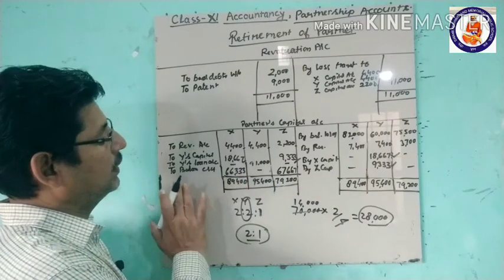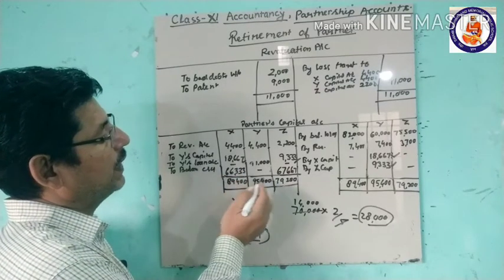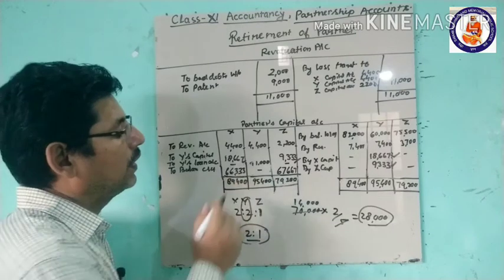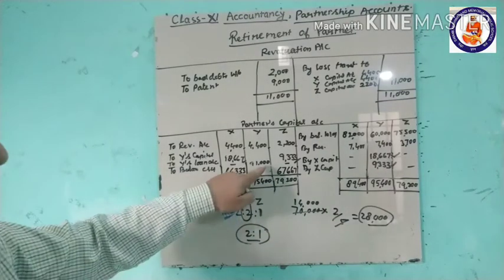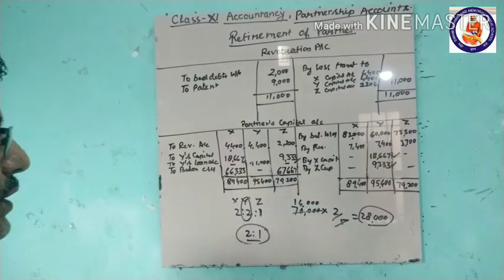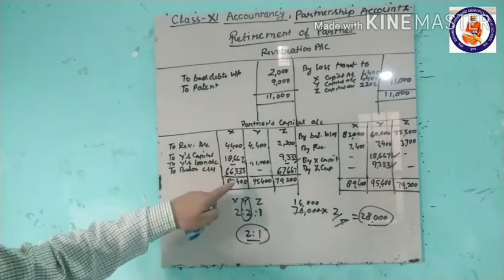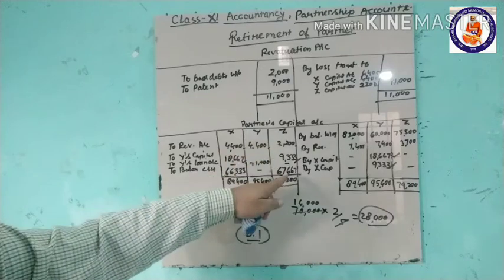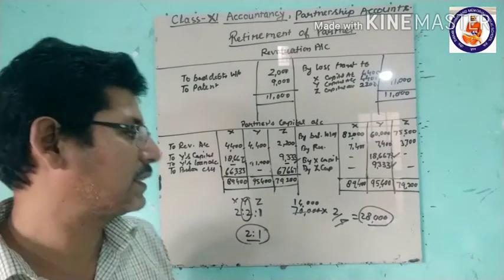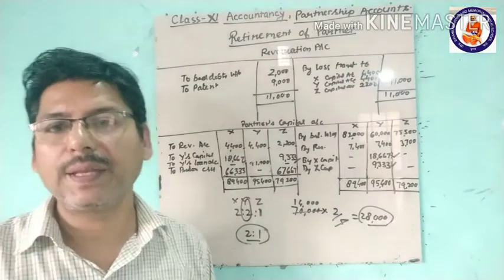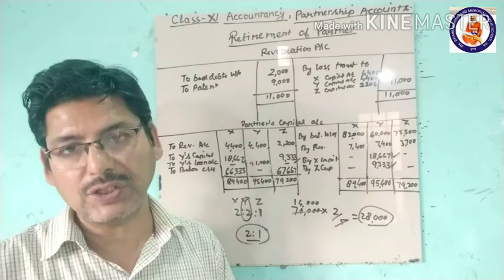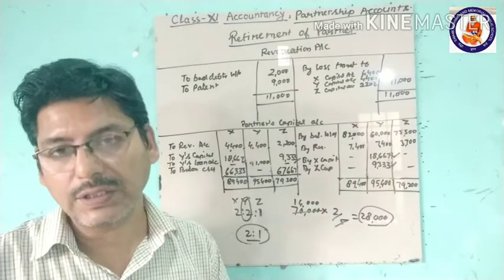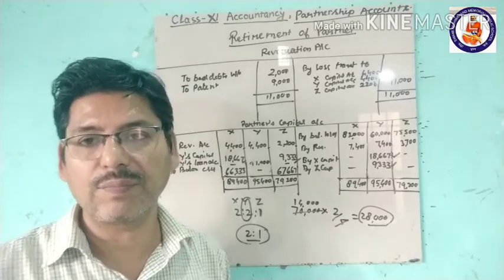X's balance is 66,333, and Z's capital is 67,667.